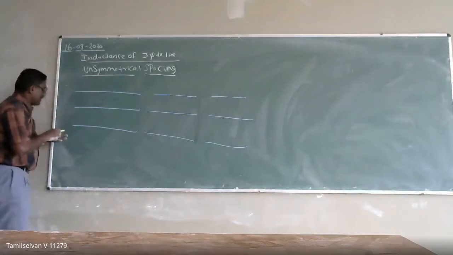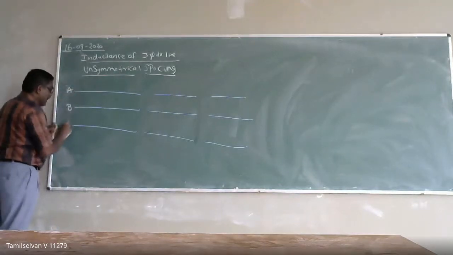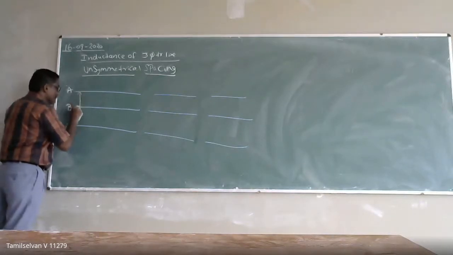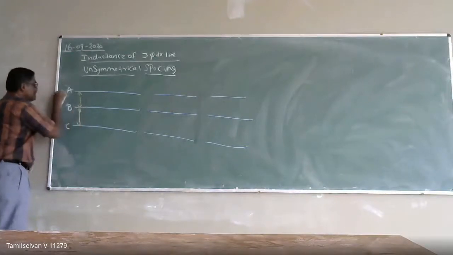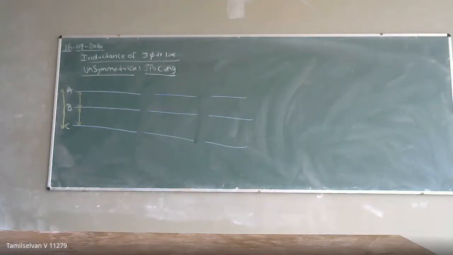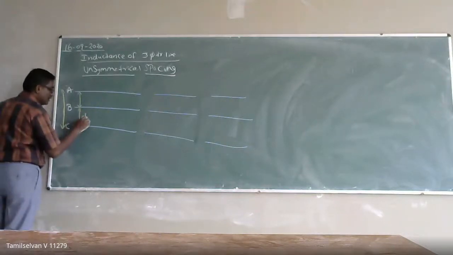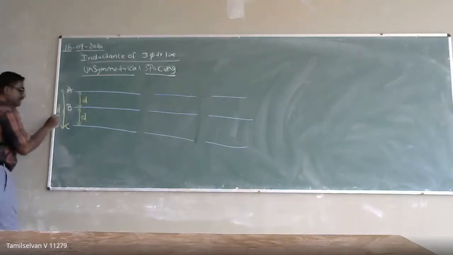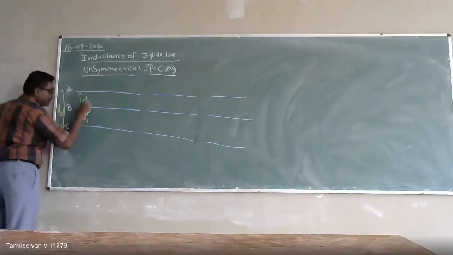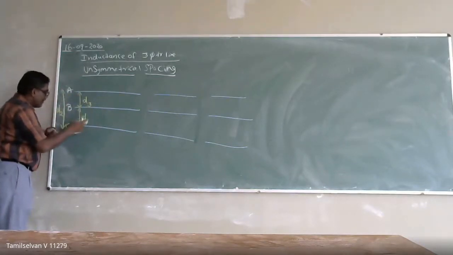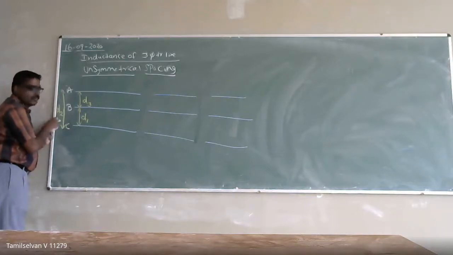Suppose I have conductors A, B and C. The distance between A and B is D3, B and C is D1, and C and A is D2.